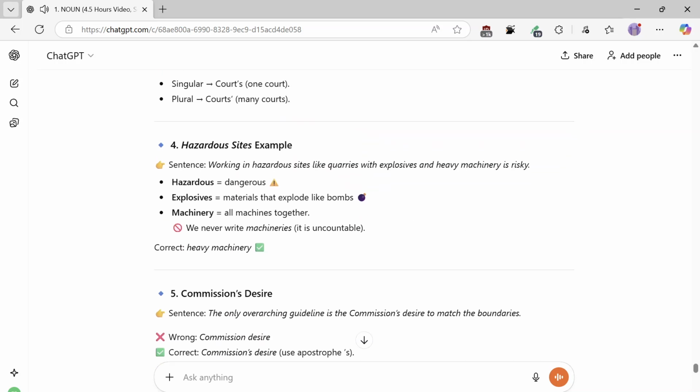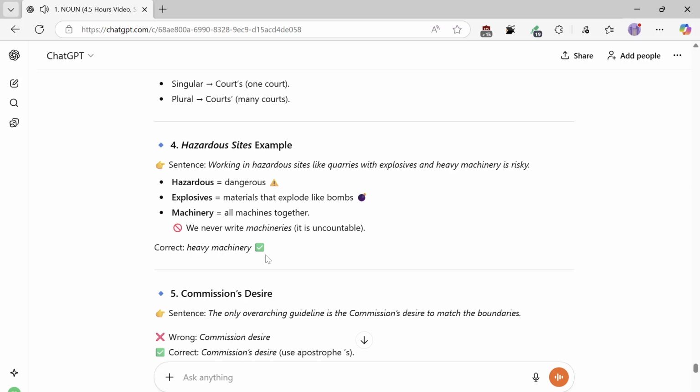Hazardous sites. Example sentence: Working in hazardous sites like quarries with explosives and heavy machinery is risky. Hazardous equals dangerous. Explosives equals materials that explode, like bombs. Machinery equals all machines together. We never write machineries. It is uncountable.